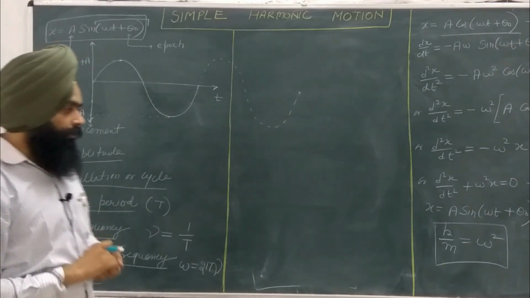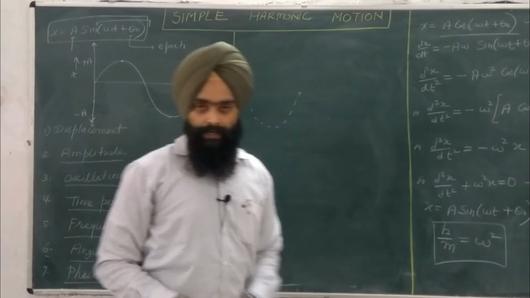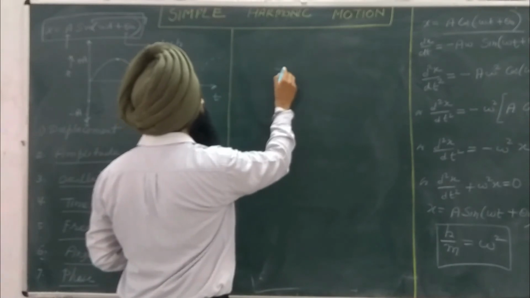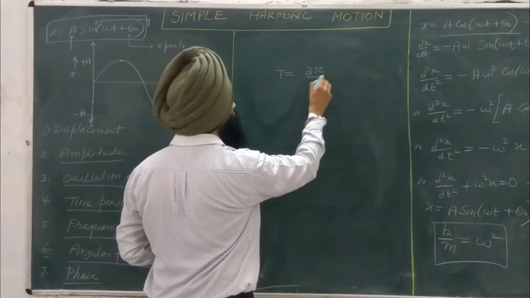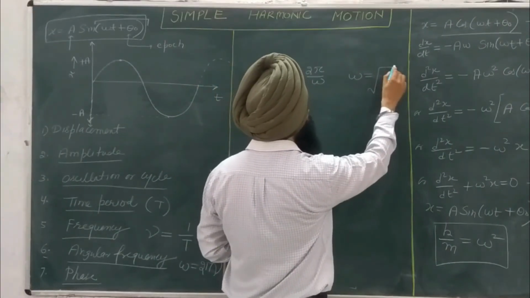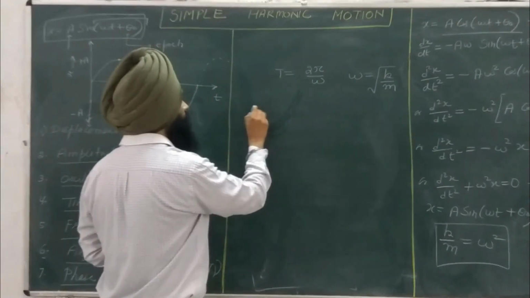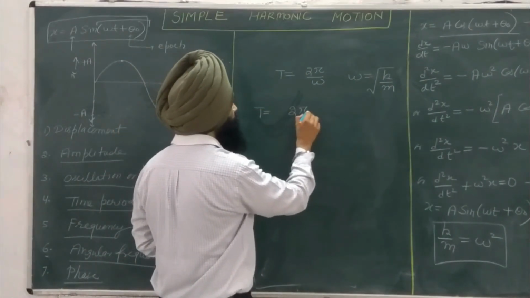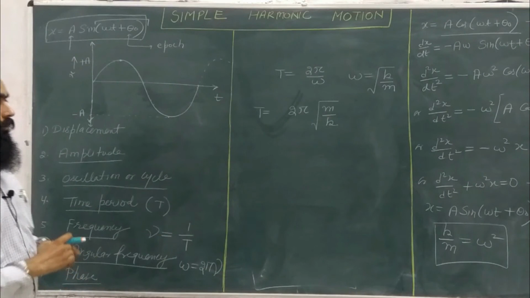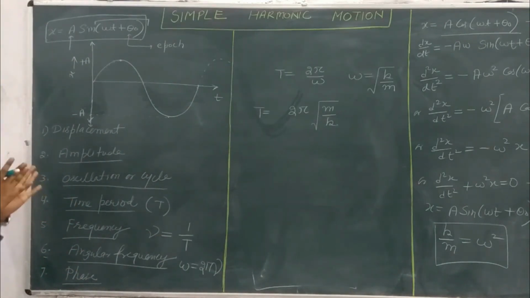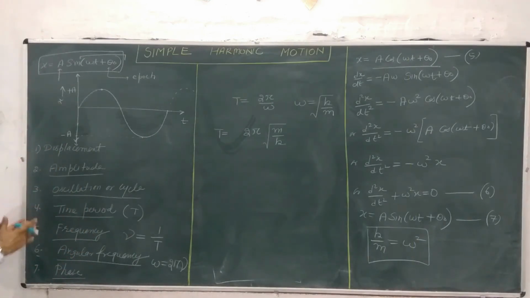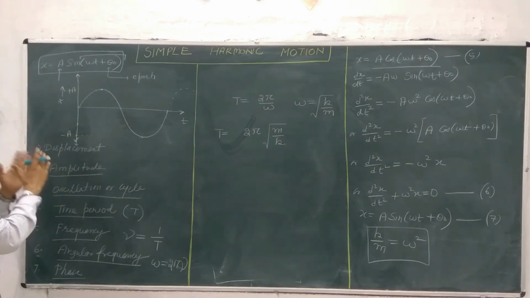Now we know that k by m is equal to omega square, and the relation between time period and frequency is time period T equal to 2 pi by omega. From this relation we can find the value of omega as under root k by m. For simple harmonic motion, we have the time period as 2 pi under root m by k. So this is all about simple harmonic motion, its differential equation, its solution, as well as the different terms related to the simple harmonic motion and its equation.